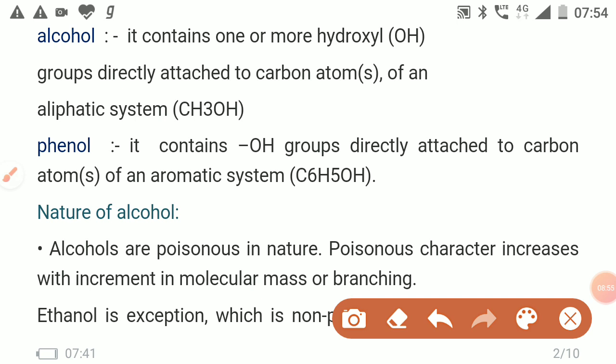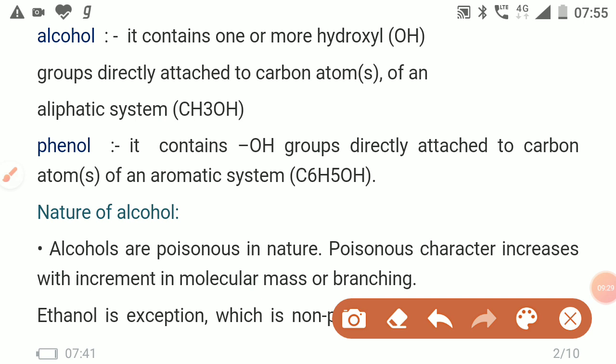Nature. In this chapter we have to learn about the nature of alcohol. First, alcohols are poisonous in nature. It means when you increase the molecular mass or branching of any hydrocarbon chain, the poisonous character is increased.